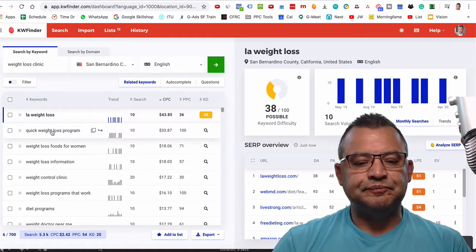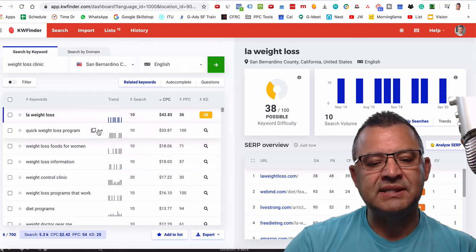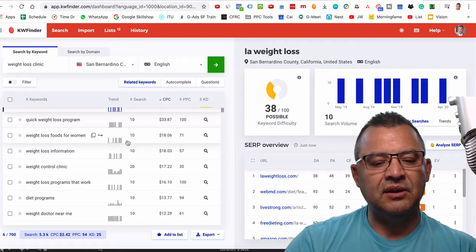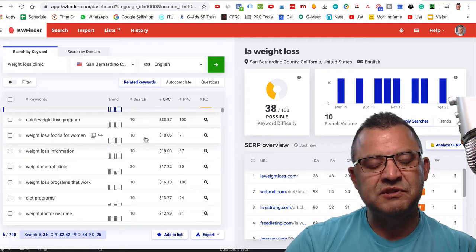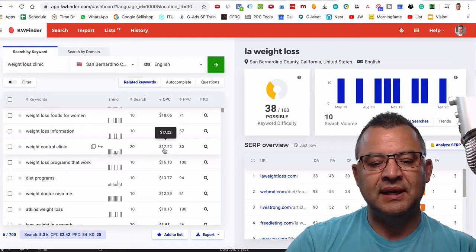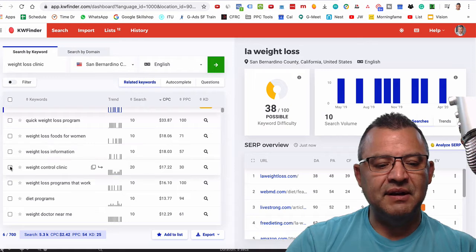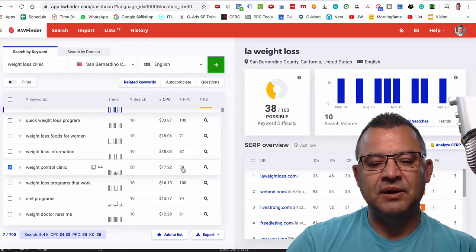Now, we start here with quick weight loss program. Someone wants to actually buy a program. There's not a lot of traffic there, but that's expensive. So I'm again looking for opportunity. Weight loss foods for women, not a real good search for us here, but look at weight control clinic. It's not as expensive. Got a little bit of traffic, but this is a great one to go after.